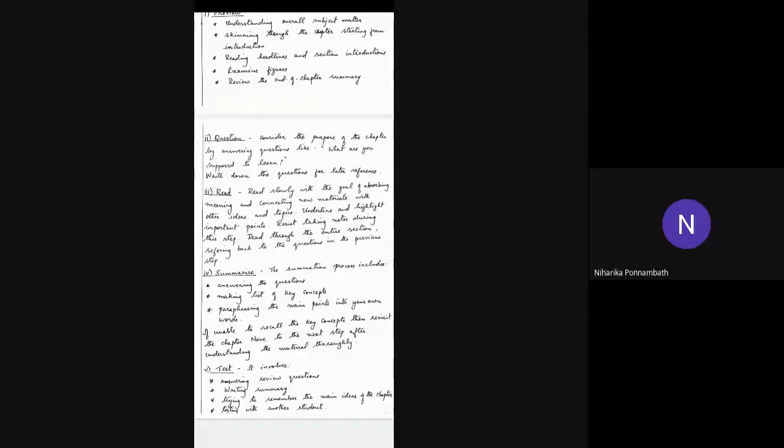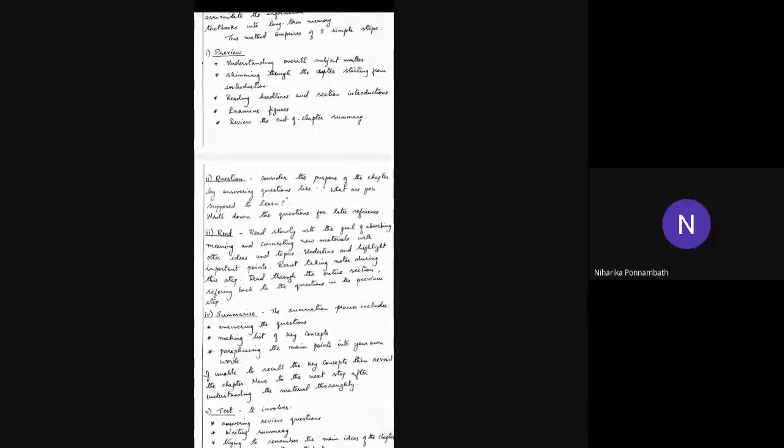And this question, you can frame it by looking at the headings. Main headings and subheadings will give you an idea of how to frame questions. And based on the heading and subheadings, you just write down different questions. Okay, then next is read.